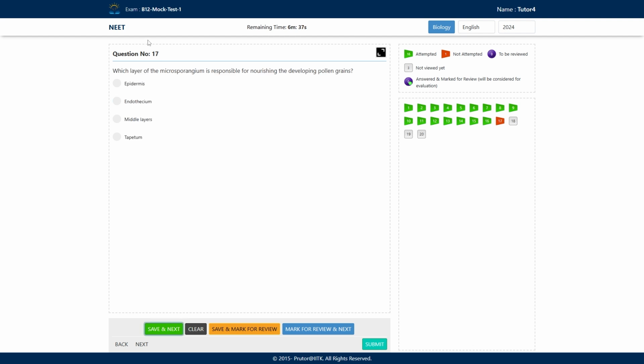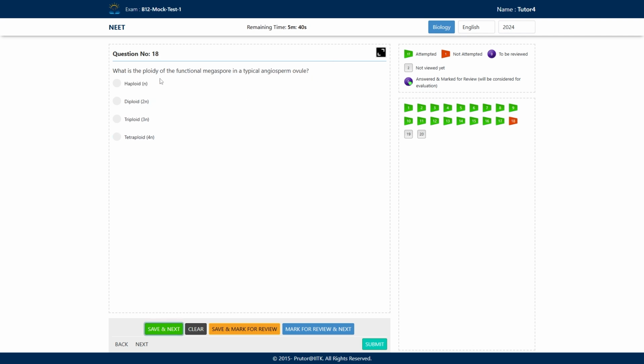Okay. The next question, which layer of the microsporangium is responsible for nourishing the developing pollen grains? Okay. So there are 4 layers surrounding the microsporangium. Which layer provides nourishment to the developing pollen grains? Is it epidermis, endothecium, middle layer, or tapetum? What will be the correct answer here? Yes, the correct answer is tapetum, option number D. Okay, tapetum provides nourishment to the pollen grains. This is the correct answer.